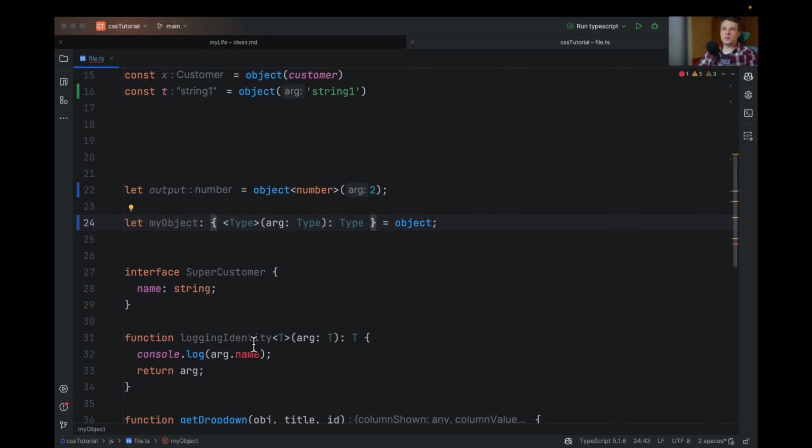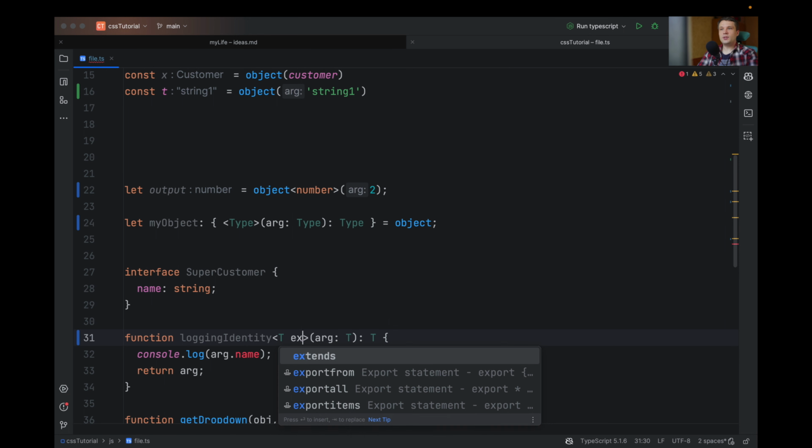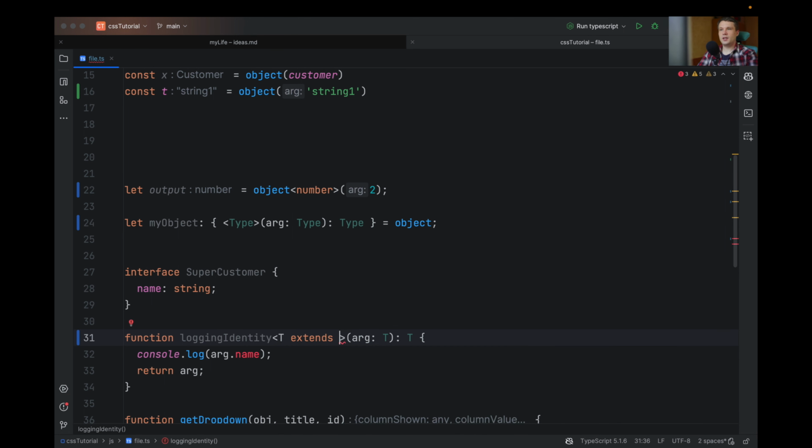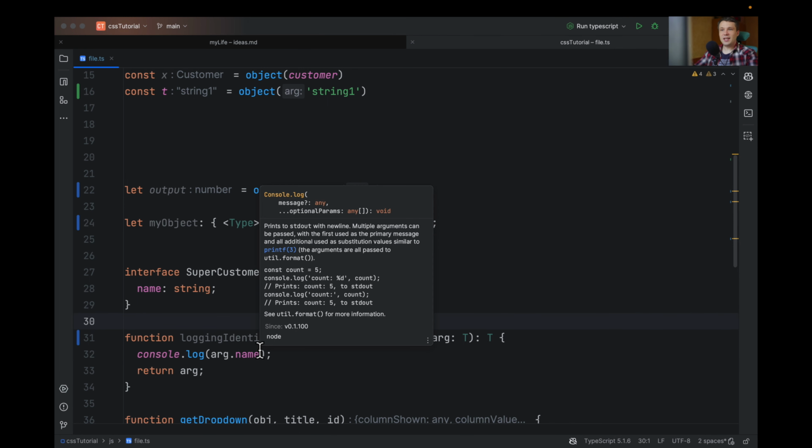Another is sometimes you will need to know, for example, that the argument should have some property, for example, name. And to help with it, you can use the extends keyword. So we will say T extends Customer. And now every object that you are passing should have the name property. And TypeScript knows that it should have it, and that's why it allows you to get this name.